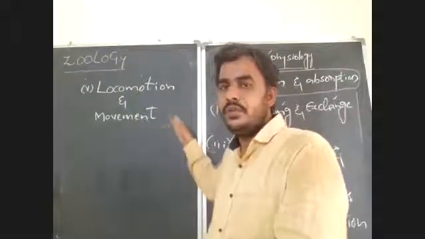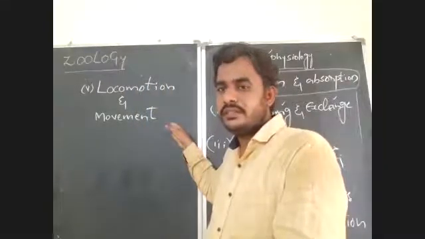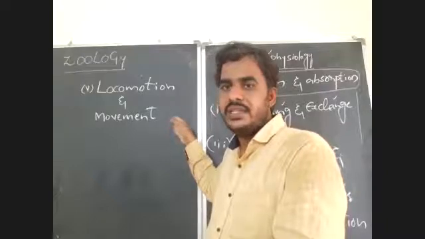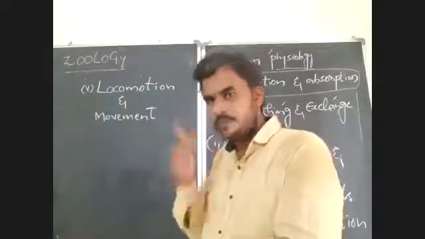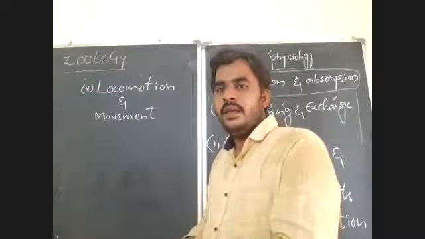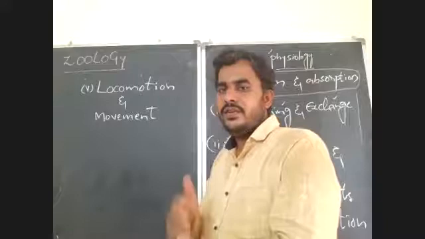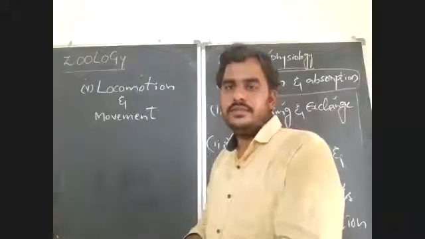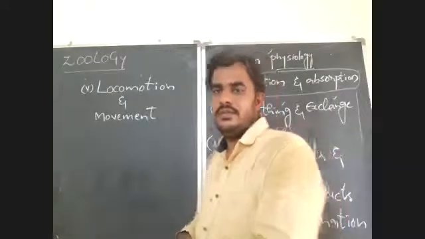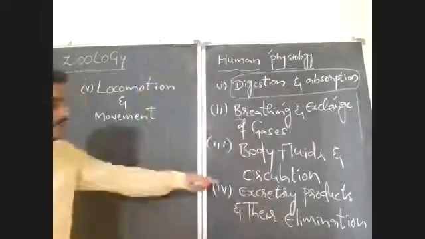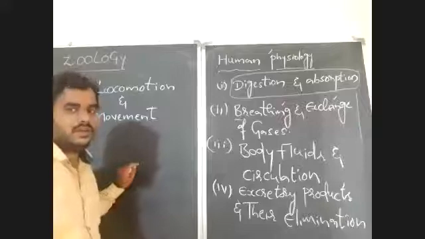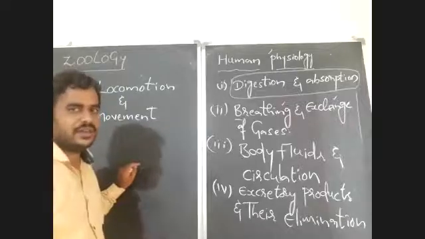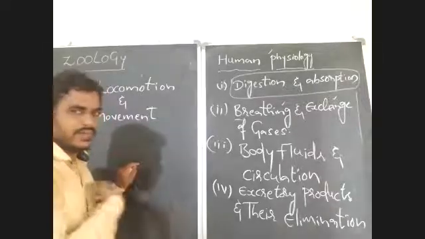So in locomotion and movement, the human muscular system, there is muscular tissue, which you already know. There are three types of muscles. In the chapter body fluids and circulation, you will learn about cardiac muscles, which are present in our heart.